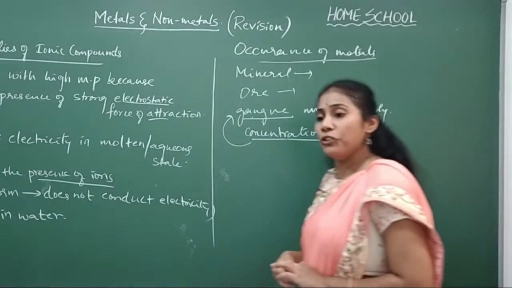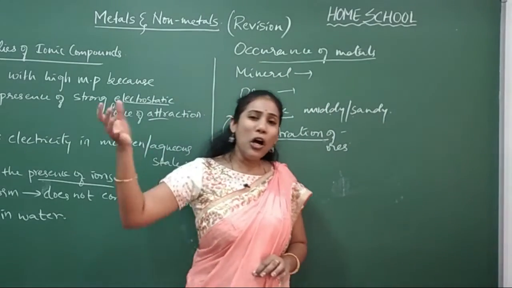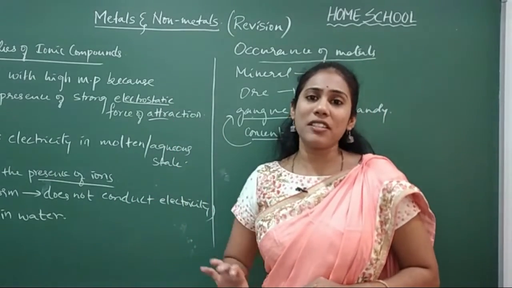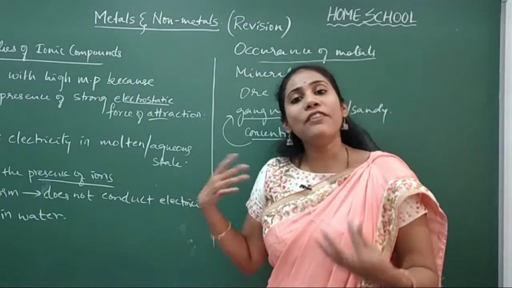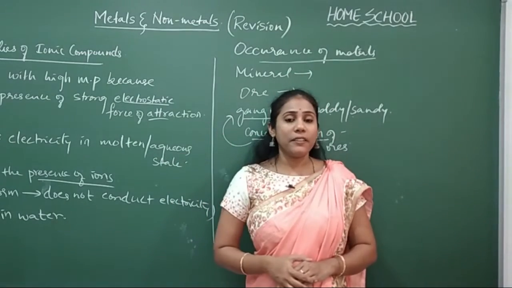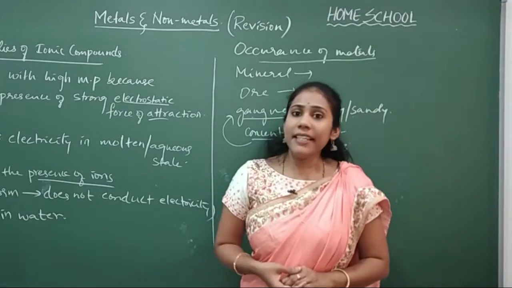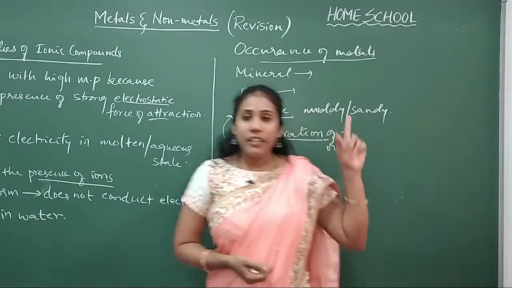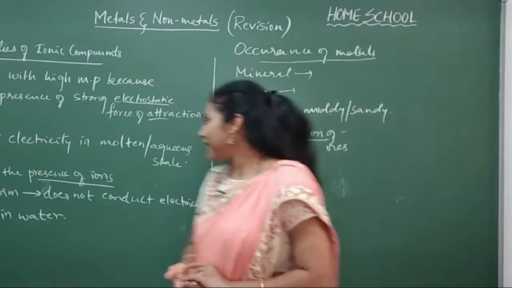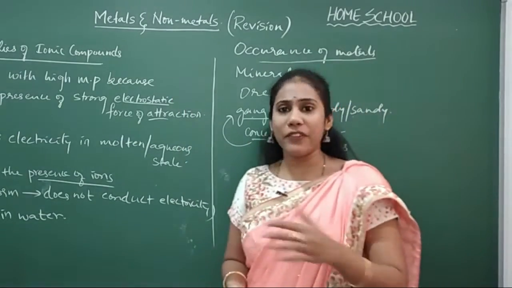Fine. And you know, different types of metals can be extracted in a different way. All elements are not extracted in the same way from their ores. We have a flow chart for that, and you can refer to a textbook for the flow chart. Or in one of my videos, I have explained the flow chart very nicely, and you can just go to the link that is popping up above. Clear? Fine. And as I told you, different metals can be extracted in a different way.